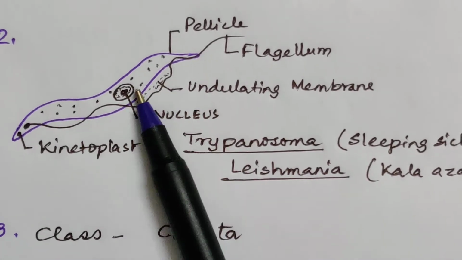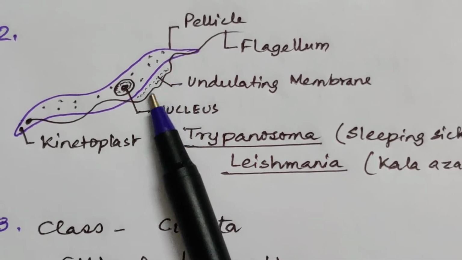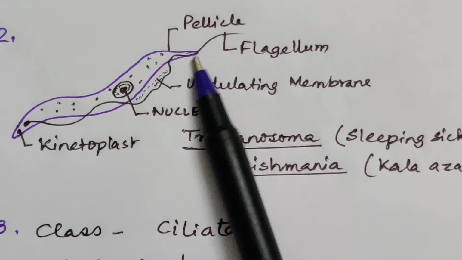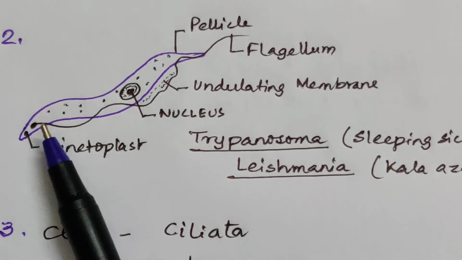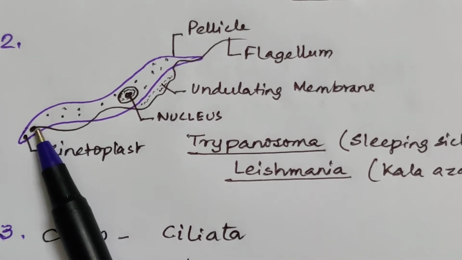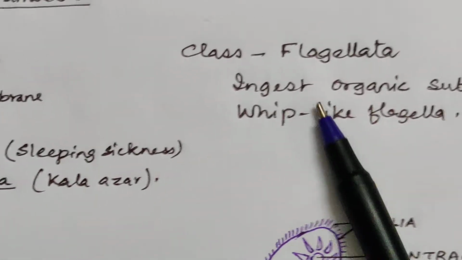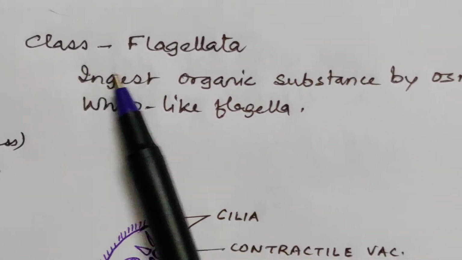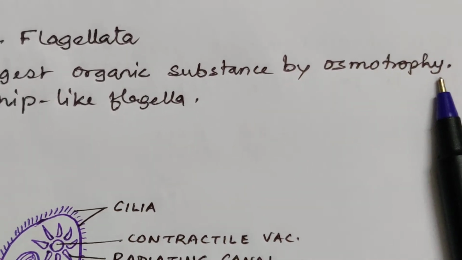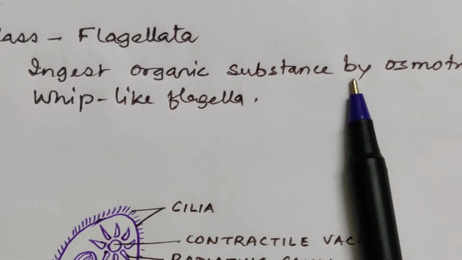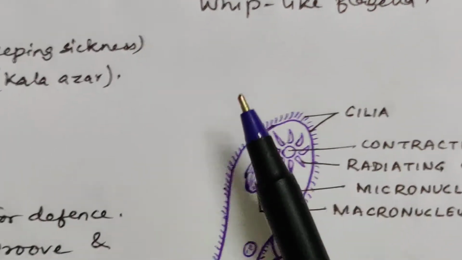So this is the structure of that organism, containing only one nucleus. They have an undulating membrane structure. This is the flagellum. Their body is covered by pellicle. The flagella originates from blepharoplast and there is a distinct kinetoplast. Now in this class, they ingest the organic substances by osmotrophy or even phagotrophy. They have whip-like flagella for locomotion.